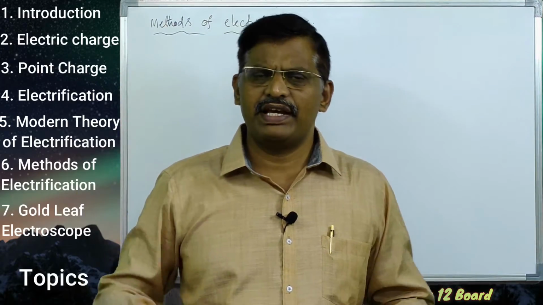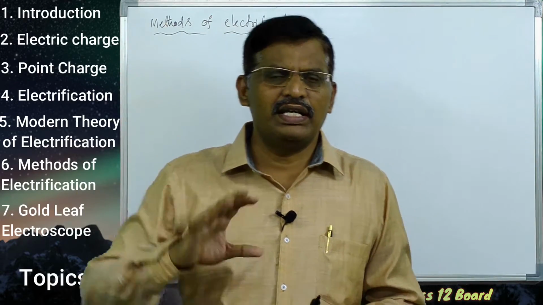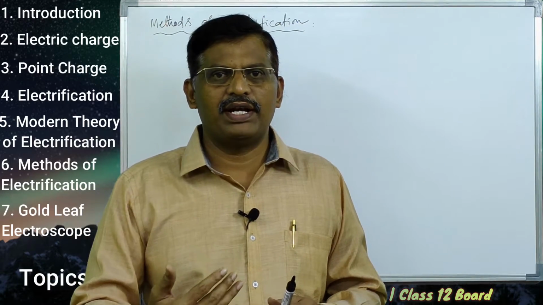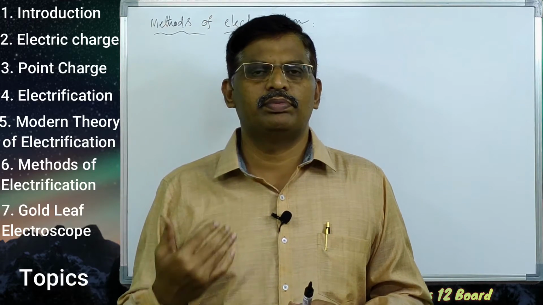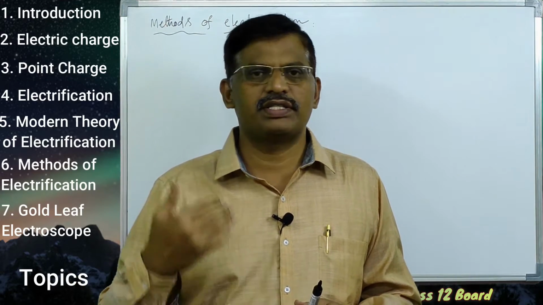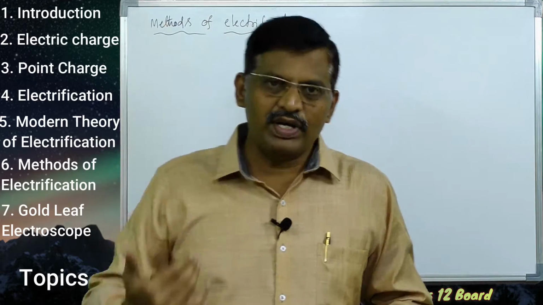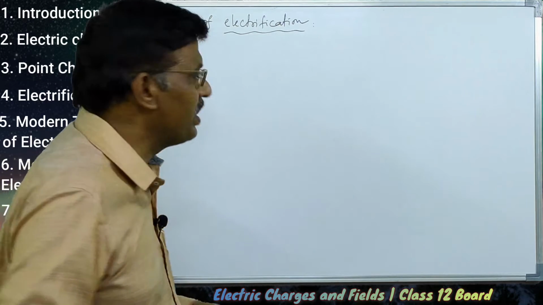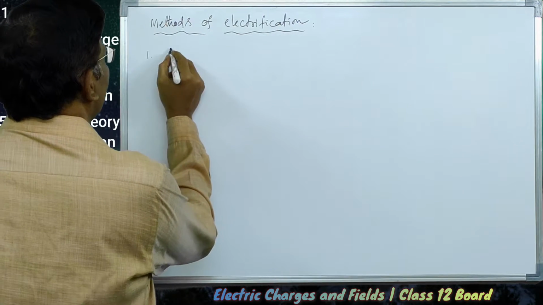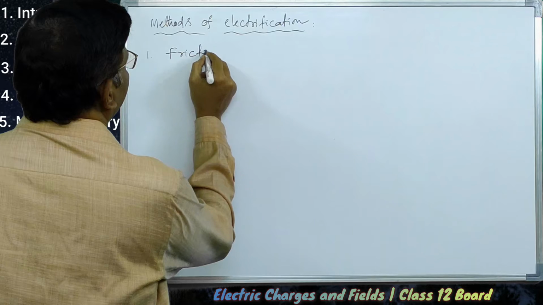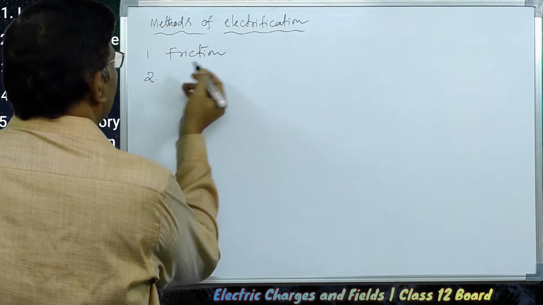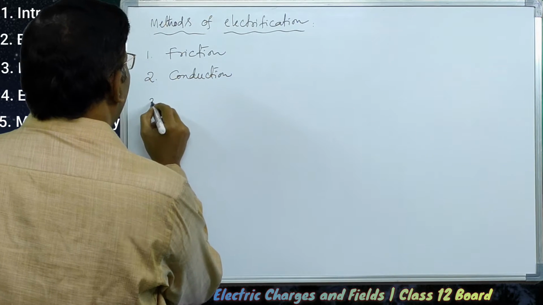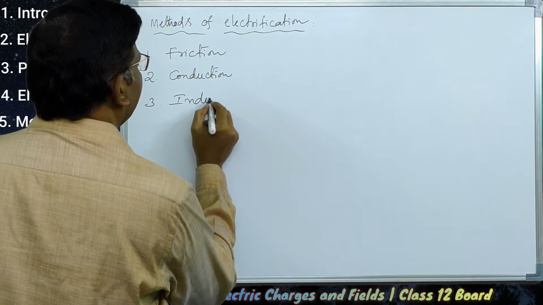Usually in our surroundings every substance is a neutral body, because every atom contains an equal number of protons and electrons. So from neutral matter to get charged bodies, we have 3 methods. The first one is friction, the second one is conduction, and the third one is induction.